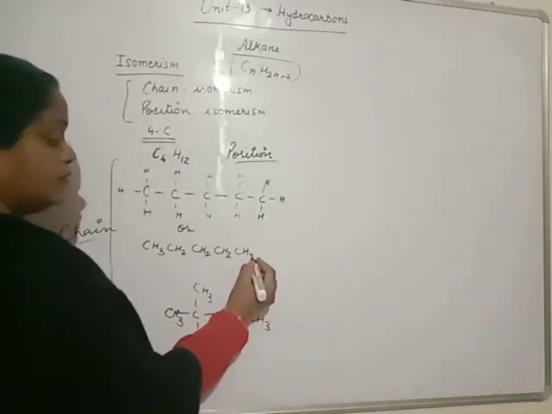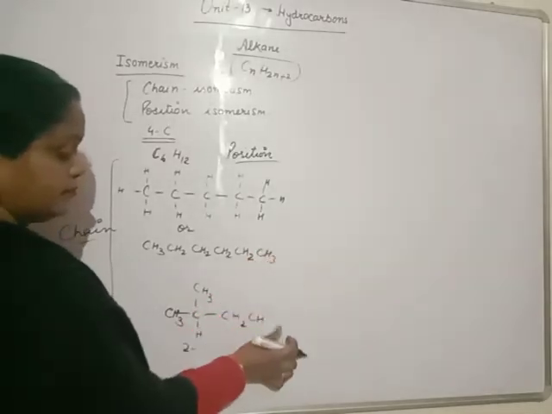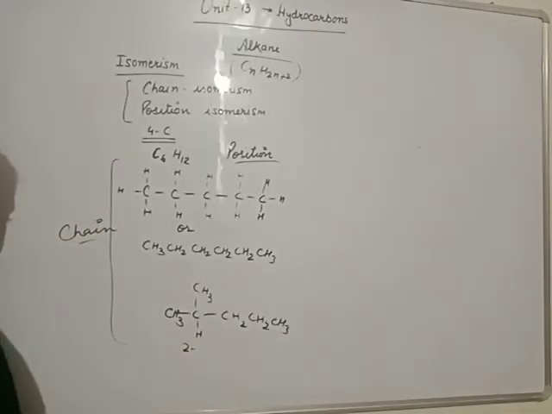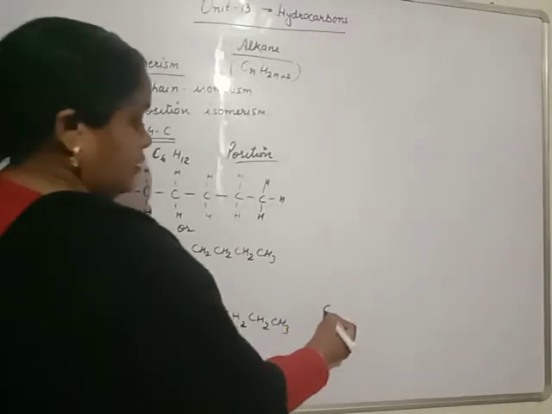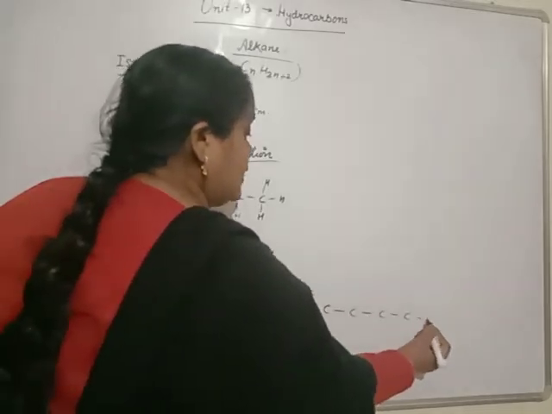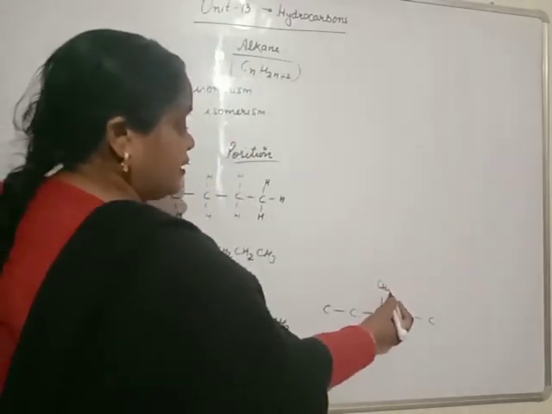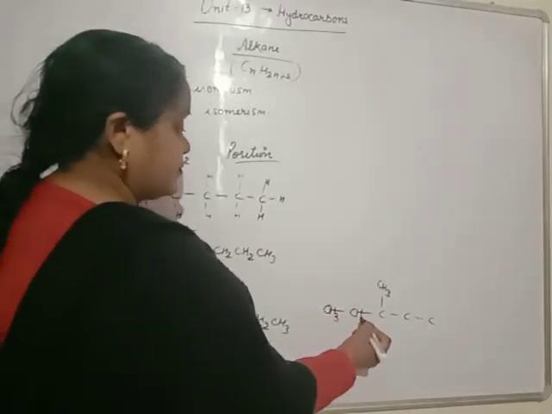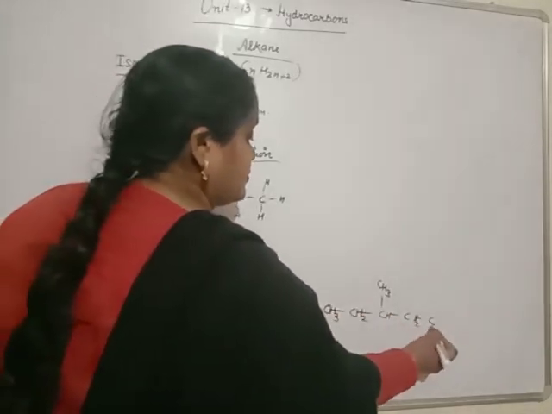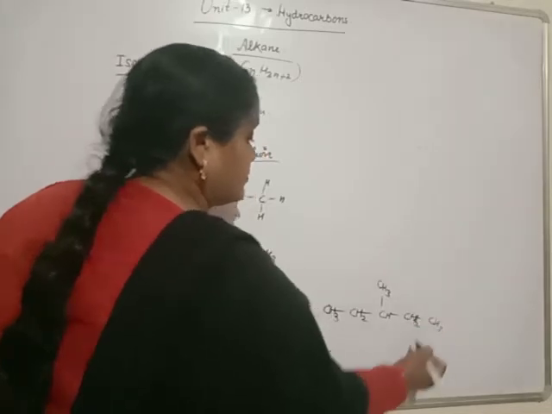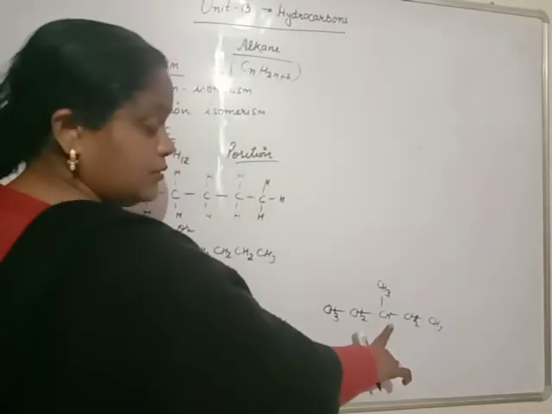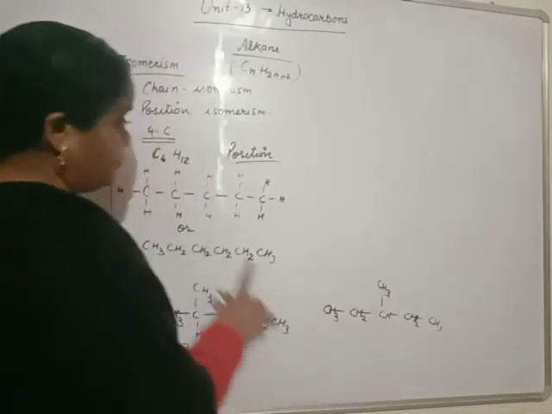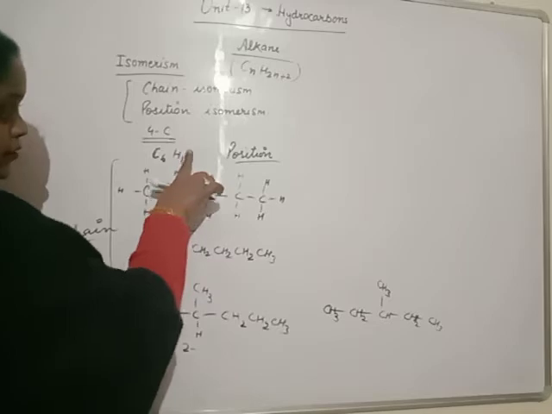For example, like this, beta, it is 2-methylpentane. Now the position of the methyl group can also be changed. Now it is 3-methylpentane.